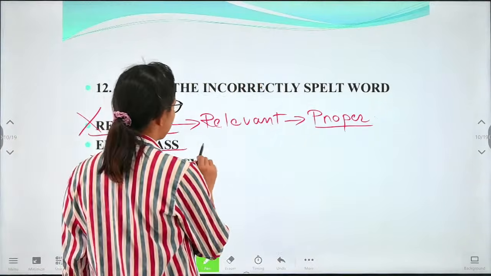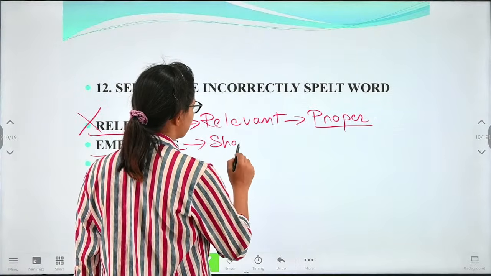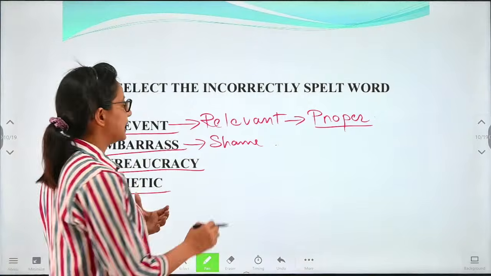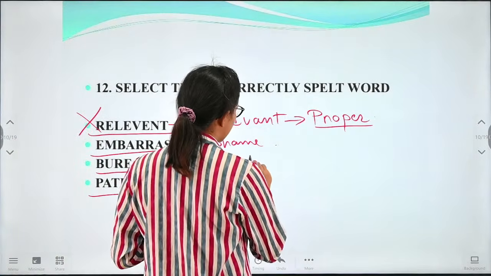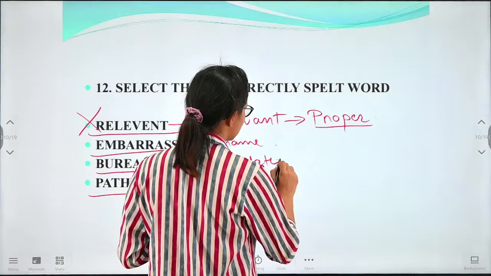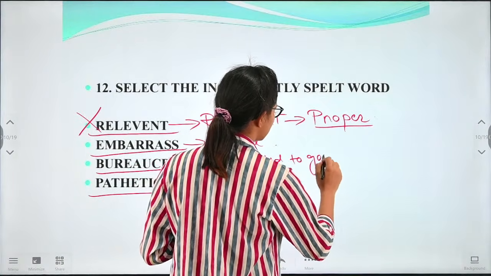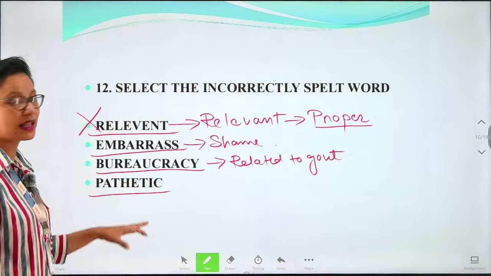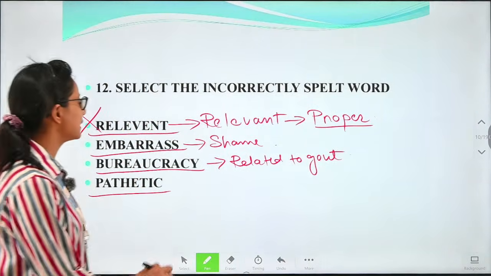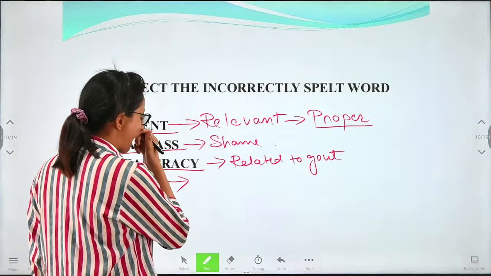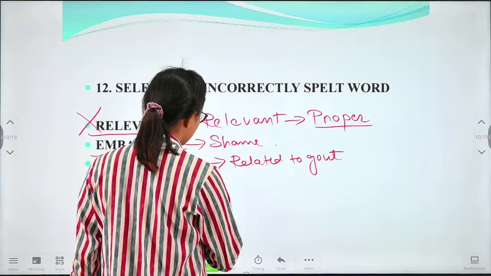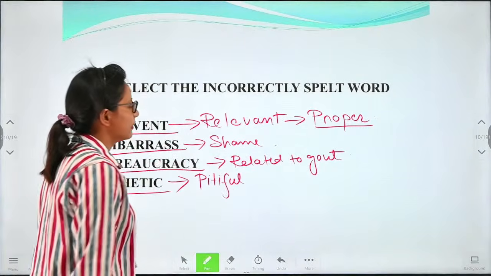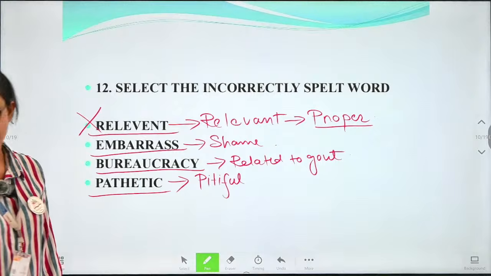We know embarrass spelling is exactly correct. So embarrass means shame. And bureaucracy is related to government. And pathetic. Pathetic spelling is also very correct. So pathetic is pitiful. Okay.